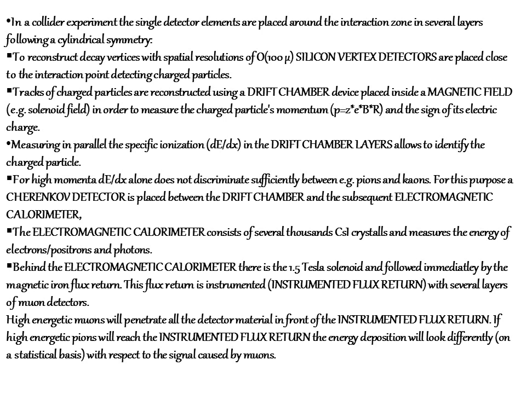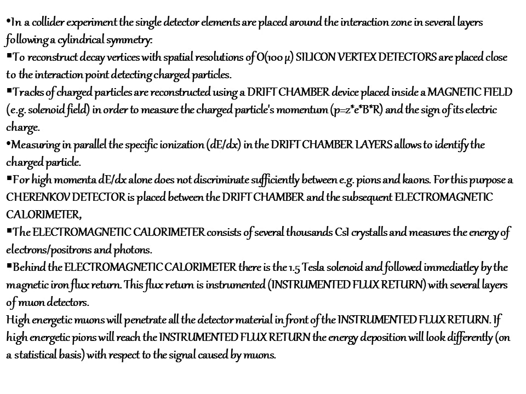So we have to measure the specific ionization in the drift chamber layers, which allows the identification of the charged particles. For high momenta alone, it will not discriminate sufficiently between the pions and the kaons. For this purpose, we have a detector which is placed between the drift chamber and the subsequent electromagnetic calorimeter. The electromagnetic calorimeter consists of several thousands of CsI crystals, and measures the energy of the electrons or the positrons and the photons.